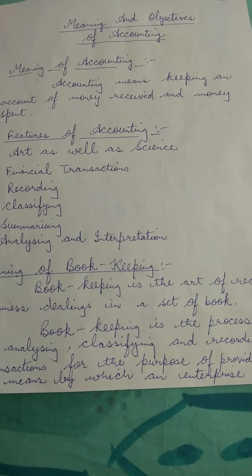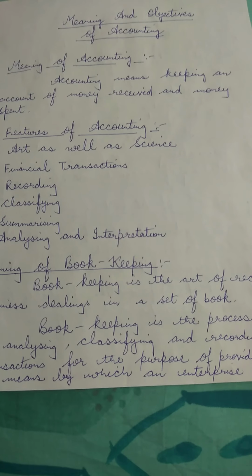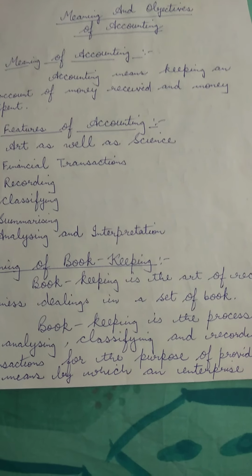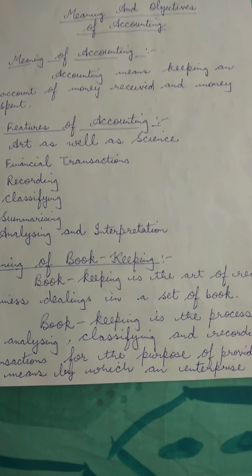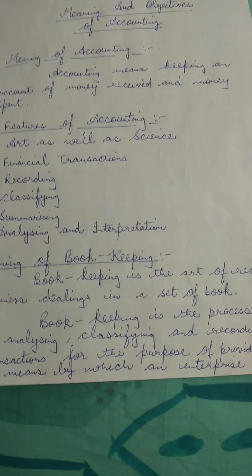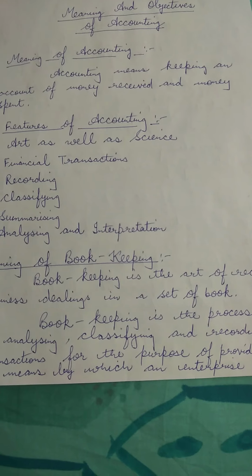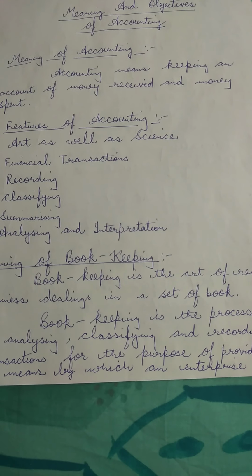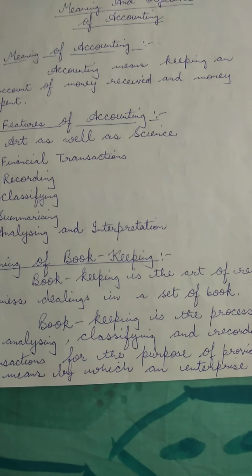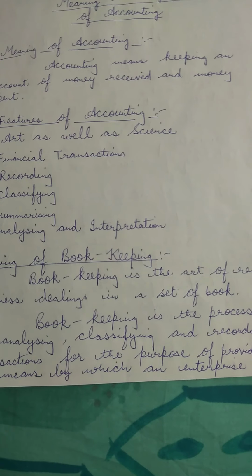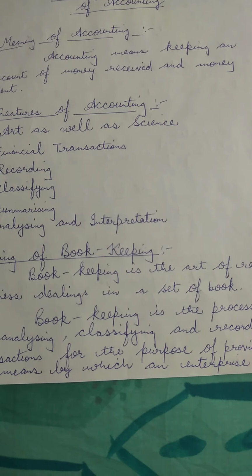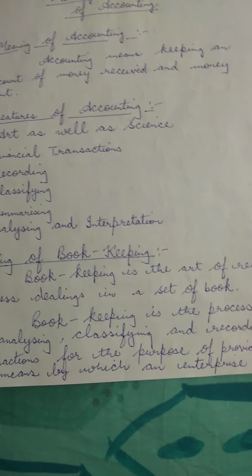For the purpose of recording, children, the accountants maintain a set of books. Their procedures are very systematic. Nowadays, children, you all are very much aware that computers have taken the place of each and every field. So is the case with accounting also.